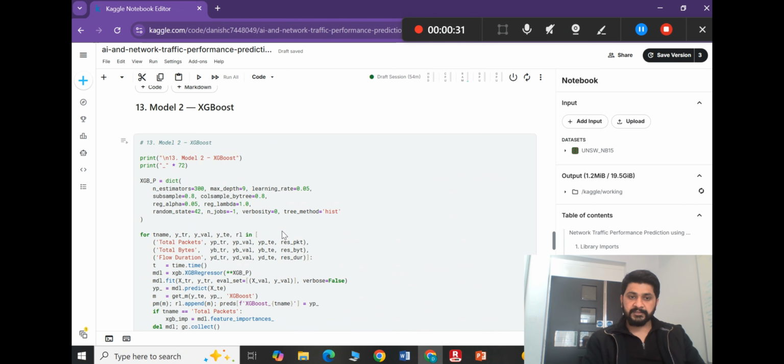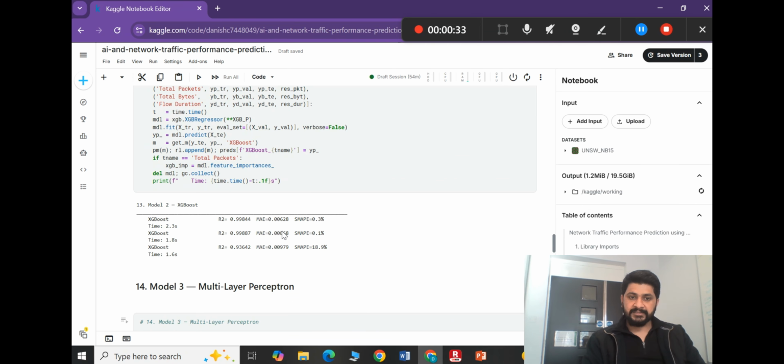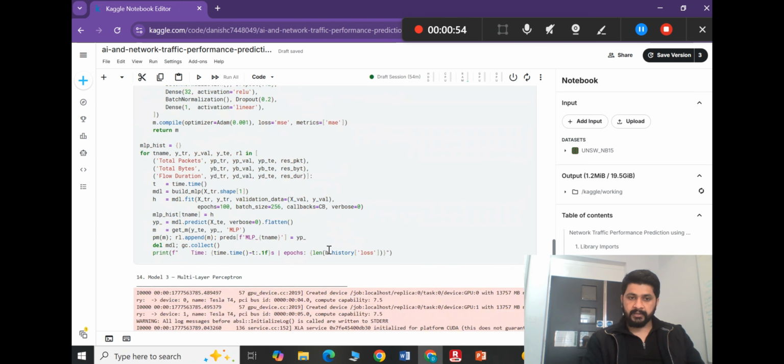Then I trained an XGBoost. Here's the result of the XGBoost models for the packets, and the result for the bytes. For total bytes, we can see 0.9988, which is good, and we have only 0.1% error. For the durations, there is 18% error. Here I trained multi-layer perceptron models.